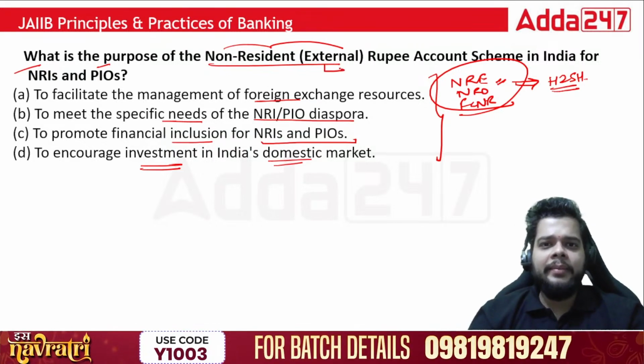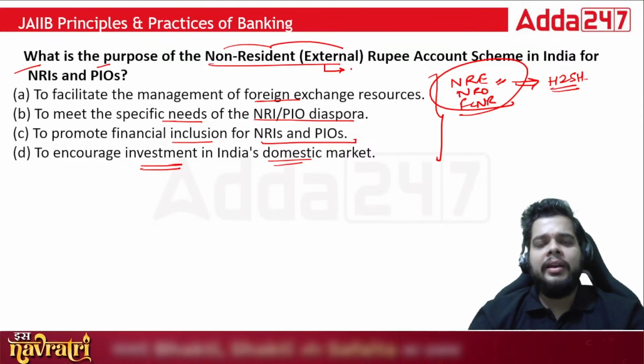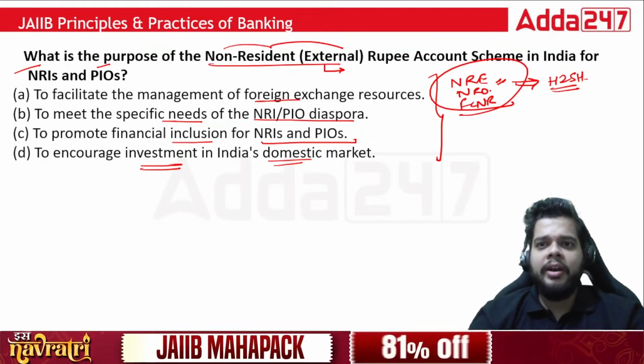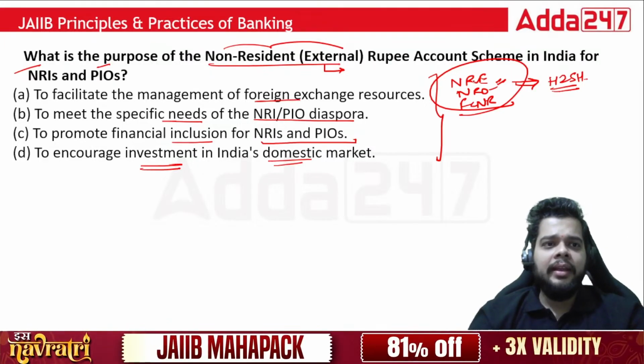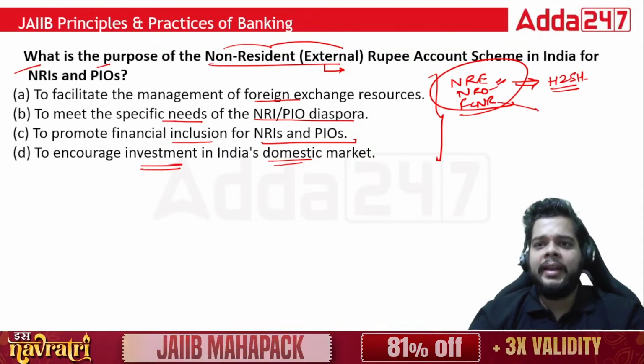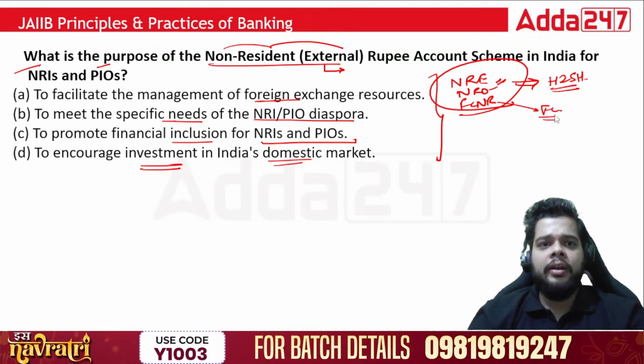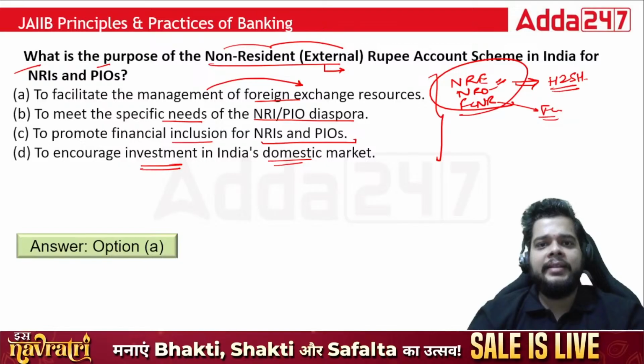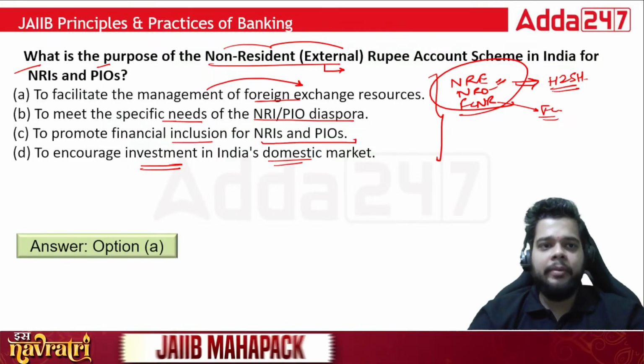So external means what? Here NRE, external means that you are not having the funds in the rupee denomination. Ordinary means what? Currency is in the form of rupees only. FCNR, again, foreign currencies are involved. So for this question, the purpose of NRE account is simple, that is to facilitate the management of foreign exchange resources. A will be the right answer here.